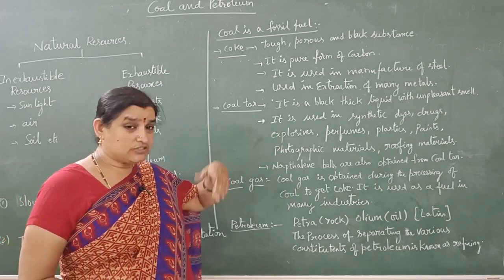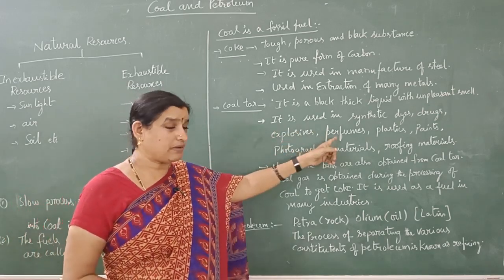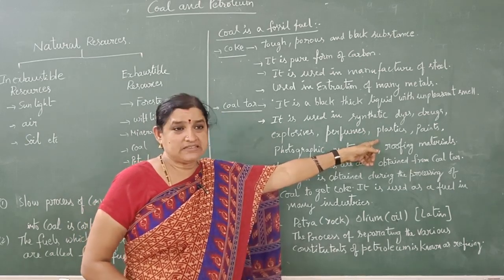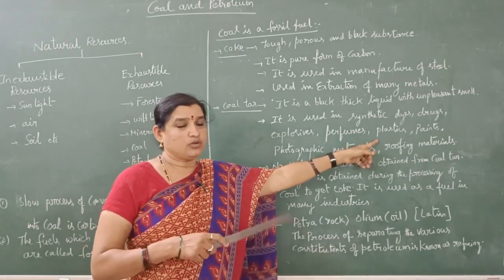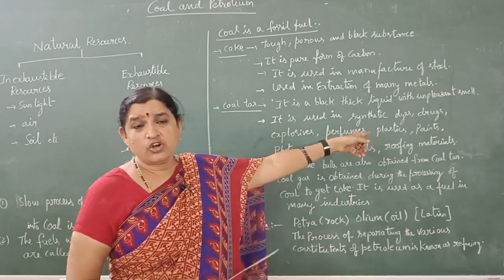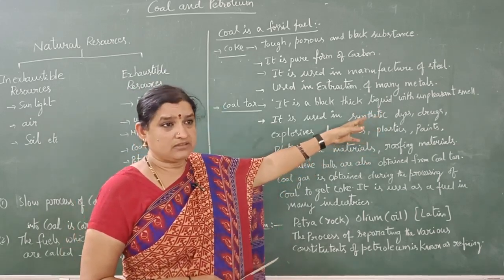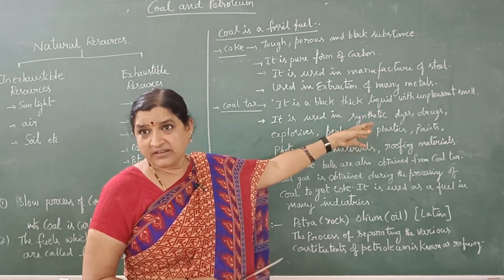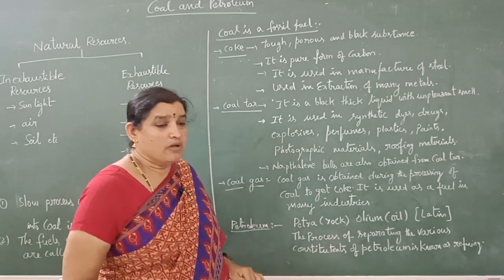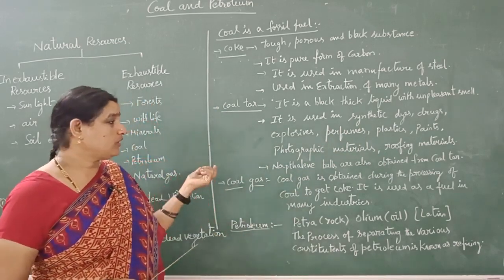coal tar. It is useful in explosives, preparation of perfumes, plastics, and paints. We use paint to avoid the rusting of iron materials, and that type of paint is also manufactured by using coal tar.